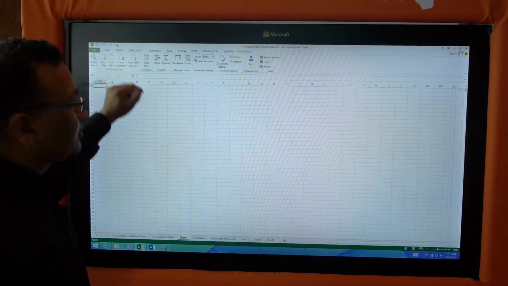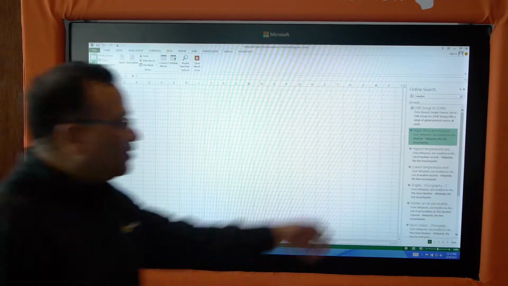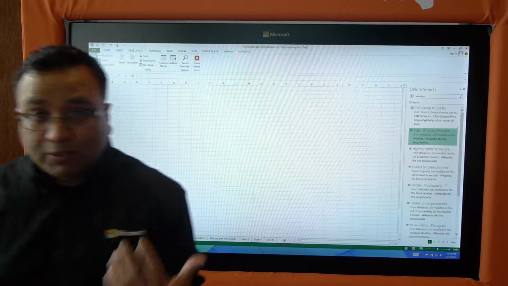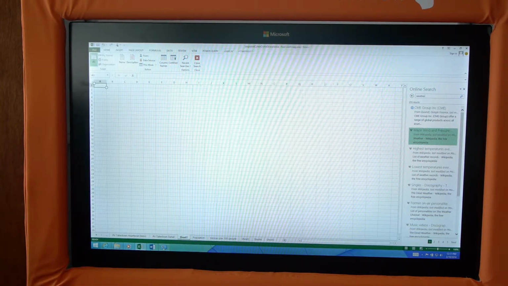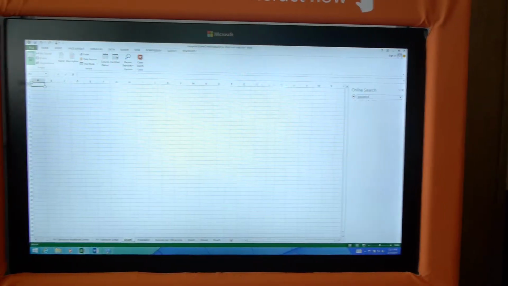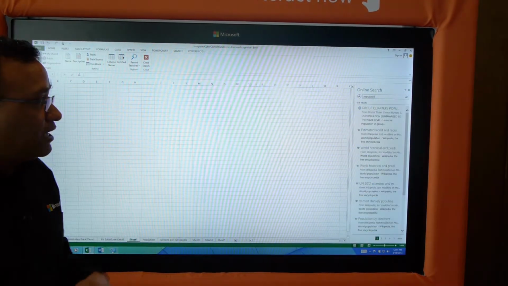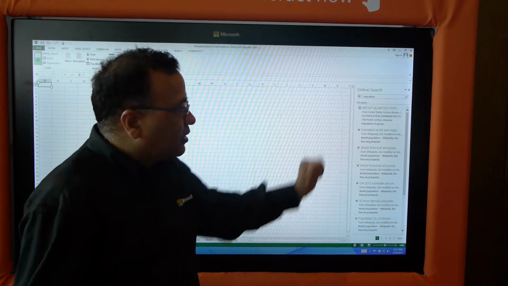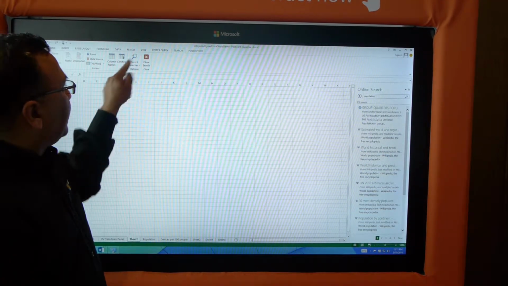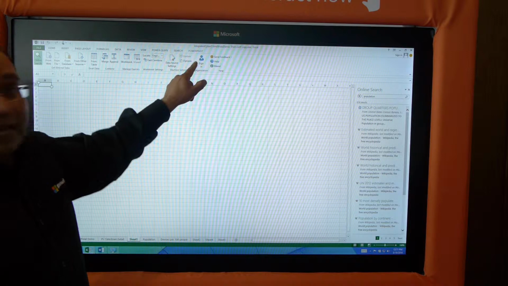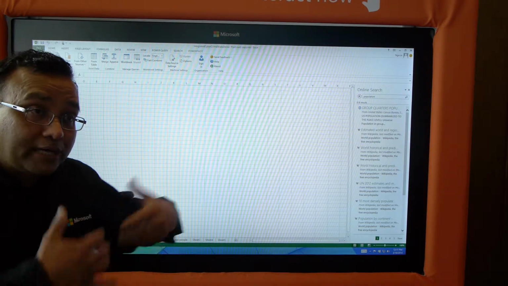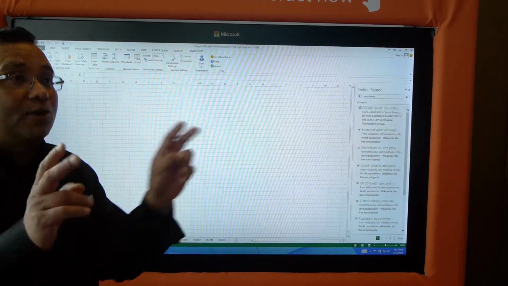Or the best part is right here, online search. You can simply type whatever you want to search on. For example, I'm going to type here, let's say, population. Now it goes out and finds data, not only on the internet, for example Wikipedia, where I have population data here. But if you sign in to your portal, it will also go to your organization data, your secure data.